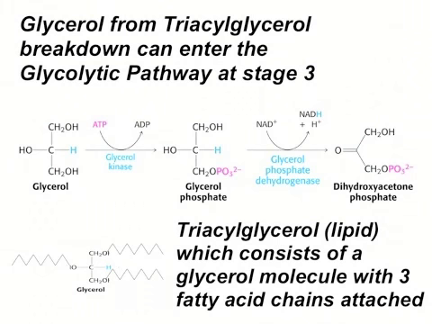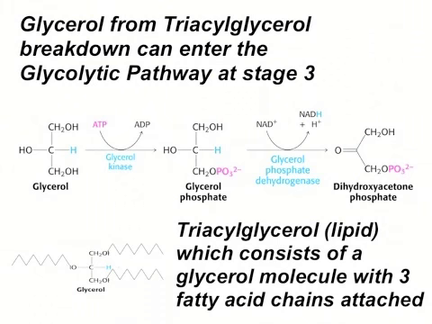We start off with glycerol and then we phosphorylate it again to trap it in the cell and to activate it, so that when we end up with the end products, we'll have a phosphorylated activated metabolite. Glycerol phosphate is at the level of an alcohol, and we want a molecule at the level of an aldehyde. But we can't get there from here.